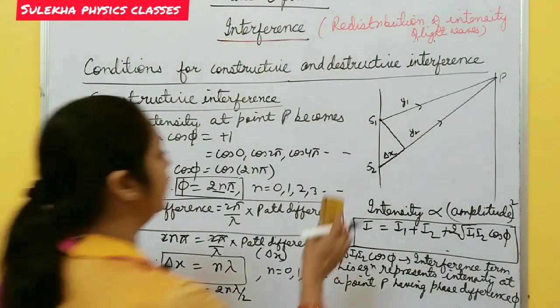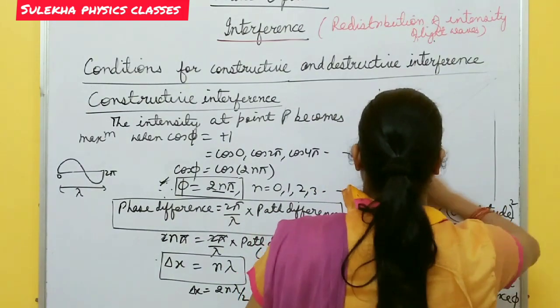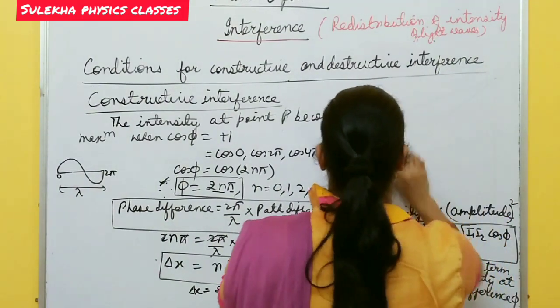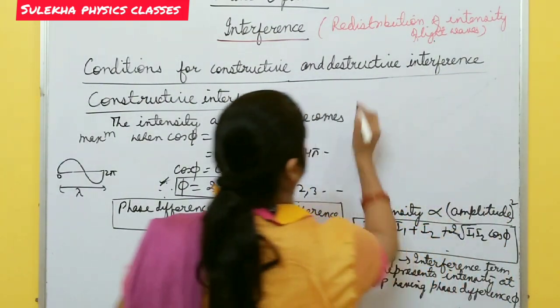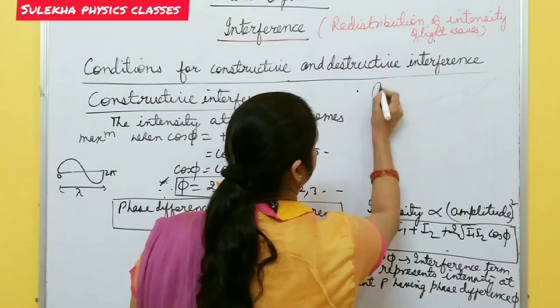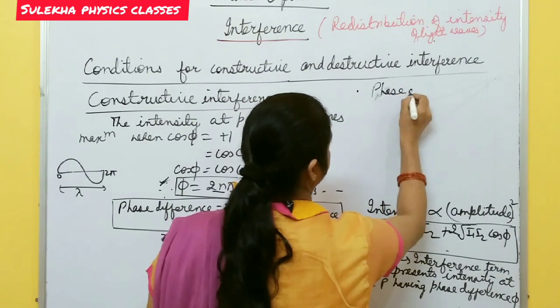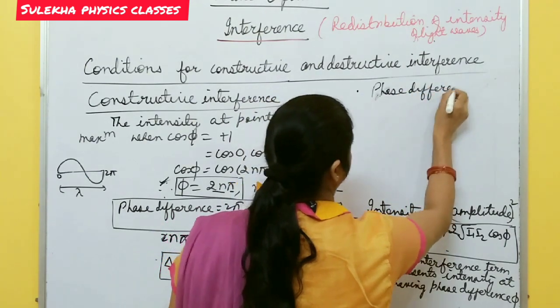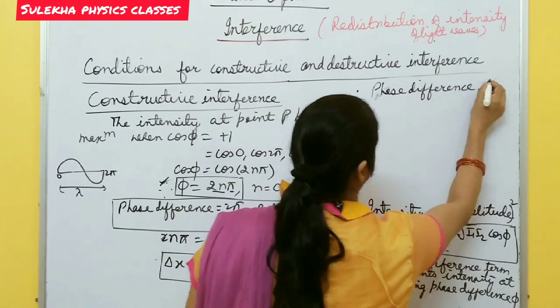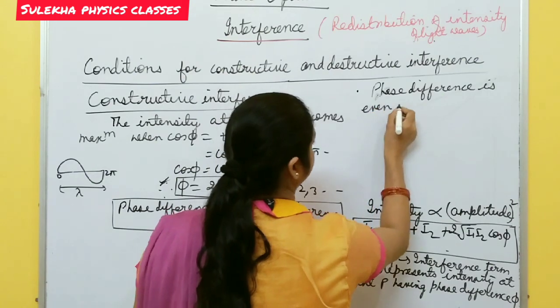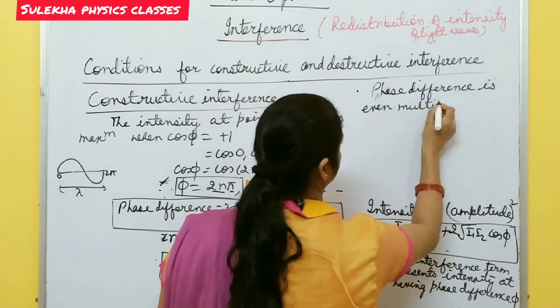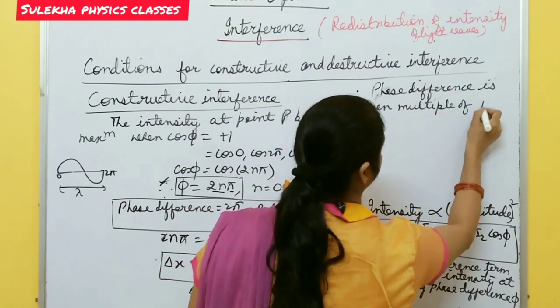Okay, so you can write in this way. For constructive interference, first write the phase difference. Phase difference is an even multiple of pi.